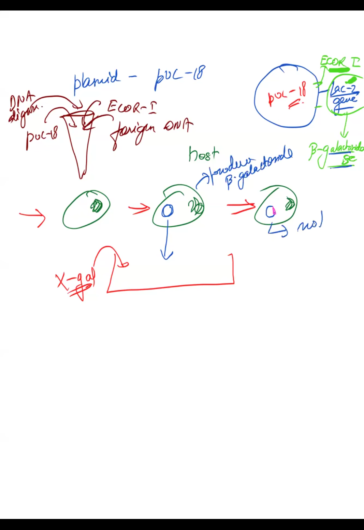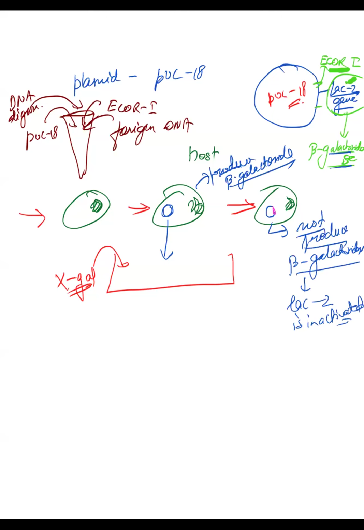This one will not produce beta galactosidase. Why? Because lacZ is inactivated. Right? Have you understood this? The first can produce beta galactosidase. This one will not produce beta galactosidase, because the lacZ gene is inactivated. Correct. The second one can produce beta galactosidase. The third one cannot produce beta galactosidase.